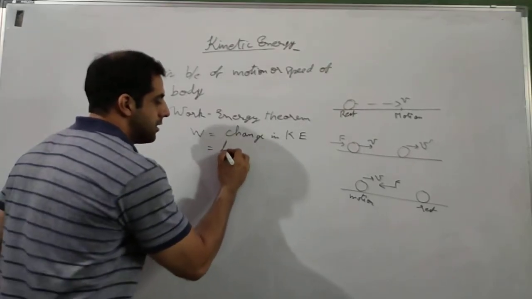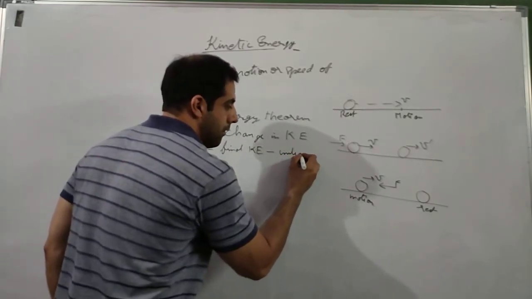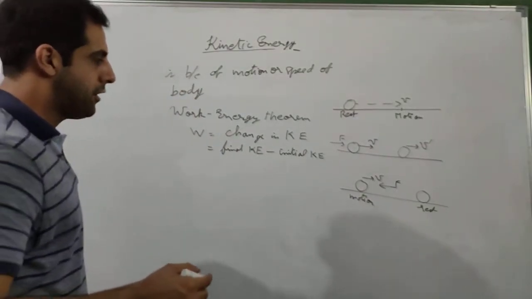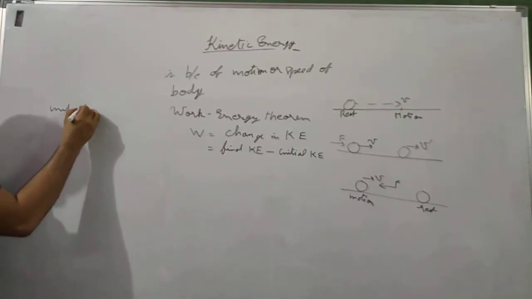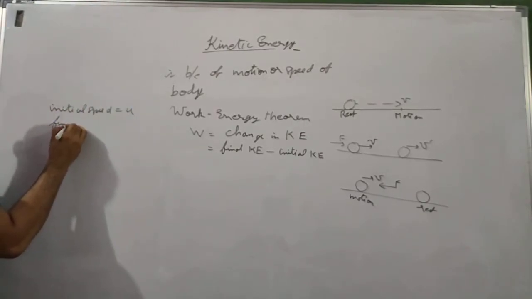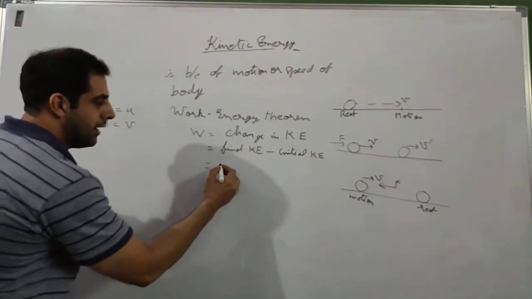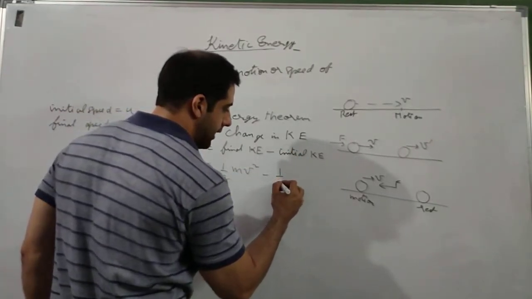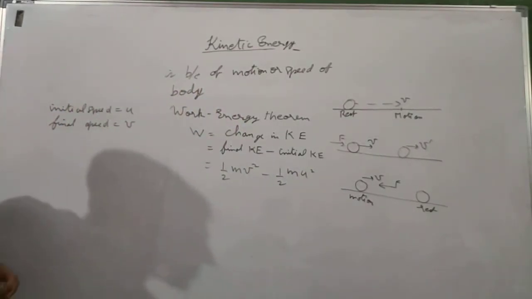Change in kinetic energy means final kinetic energy minus initial kinetic energy. So let us say the initial speed is u and the final speed is v. Then the final kinetic energy will be half m v square, and the initial kinetic energy will be half m u square, where m is the mass of the body.